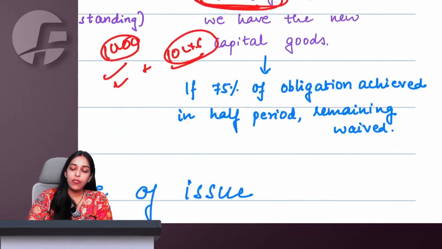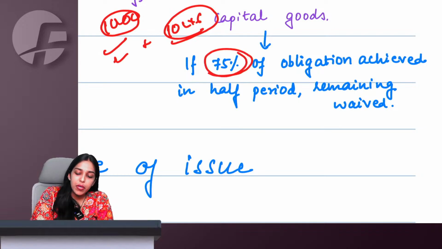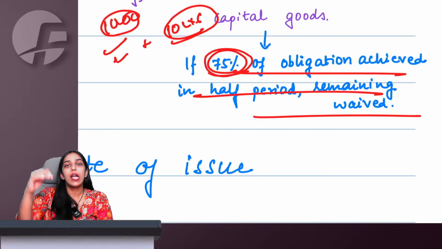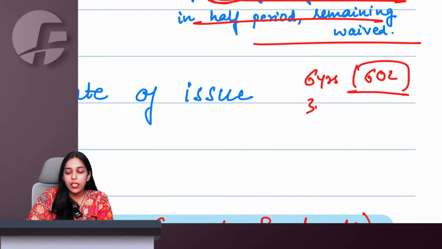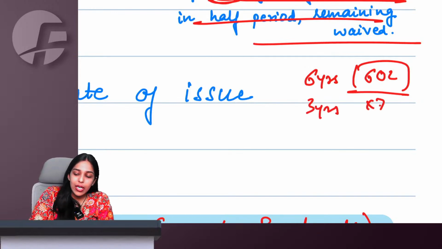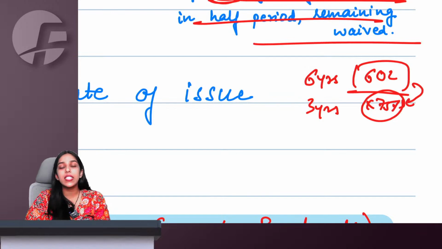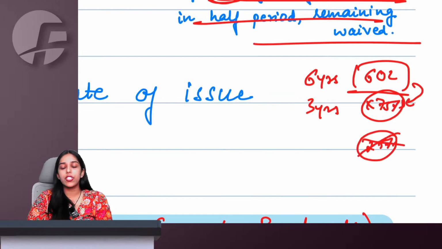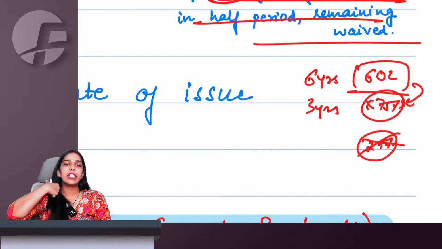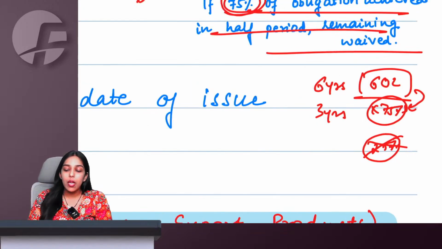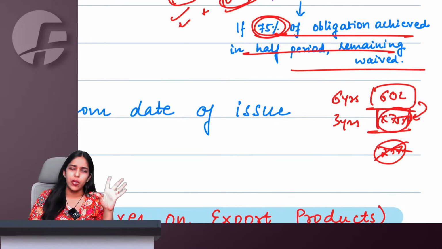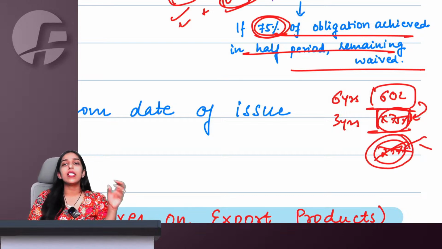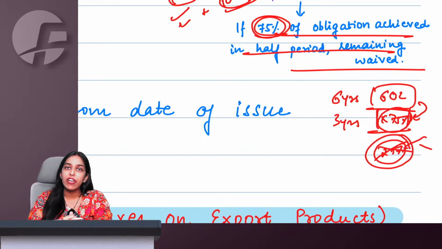Got it. But now we are saying that if 75% of the obligation is achieved in half the period, the remaining obligation is waived. They are giving you 6 years time to do export worth 60 lakh. If in 3 years only, in half the time, you already export 75% of 60 lakh, then the remaining 25% obligation is waived off. Even if you do not export it later on, it is fine, no obligation for the same. Government is saying that within half time, if you can satisfy 75% of obligations, they now trust you. Even if you do not do this, it is fine. They will not keep monitoring you for the remaining 25%.